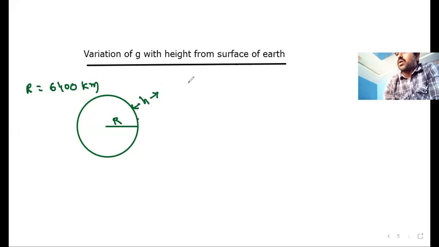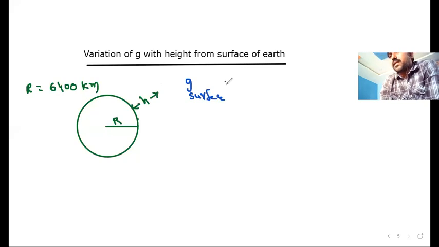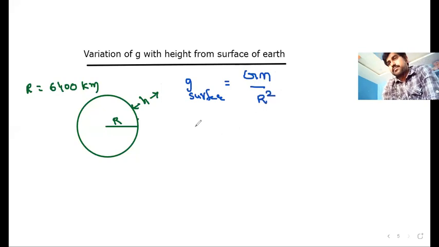What is the general formula for G? G at the surface of Earth at any place, the general formula you can write as G into capital M by R square. And if you want to calculate the same G value at some other height, what is the value then? G into M by, both are the same, but here what is the R value?